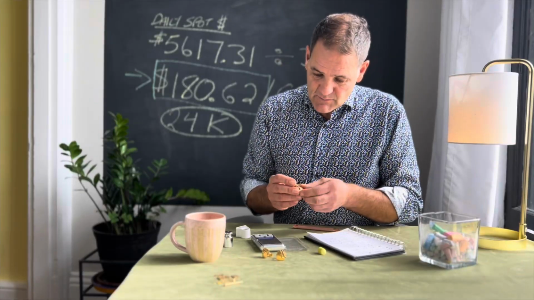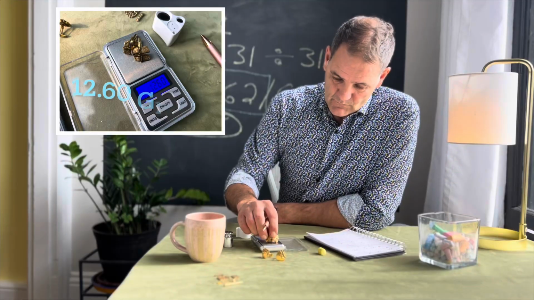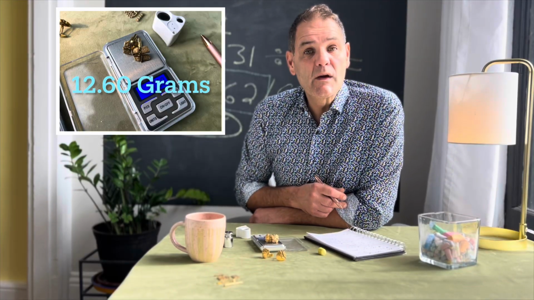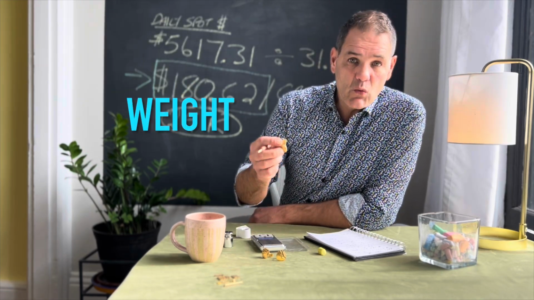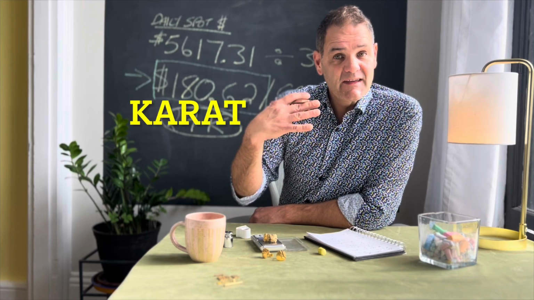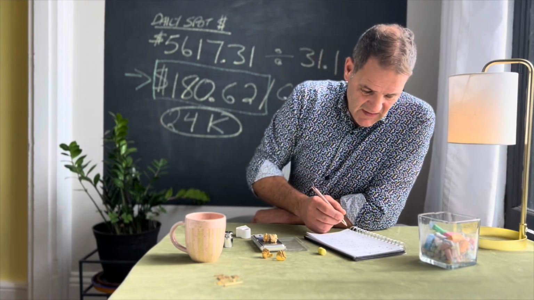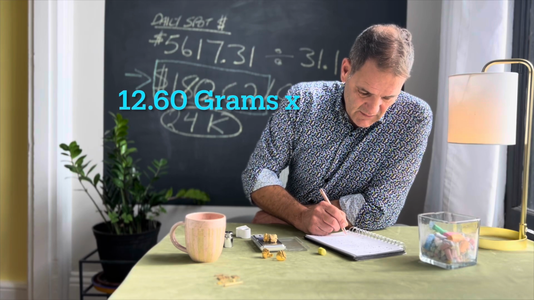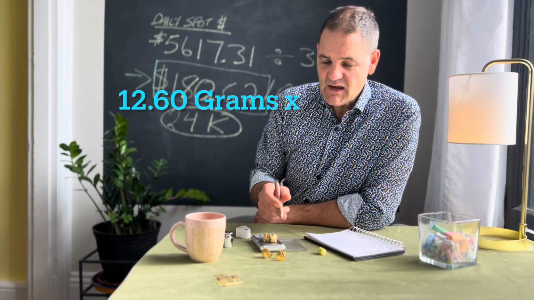So in this case, these cufflinks are weighing in at 12.60 grams. Now that we know the weight and we know the carat, we can do the calculation. We can take 12.6 grams times 18 karat.